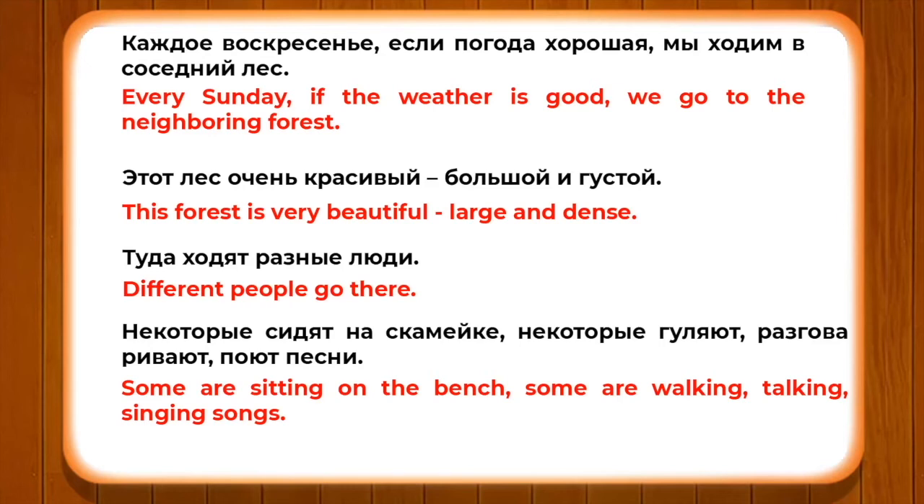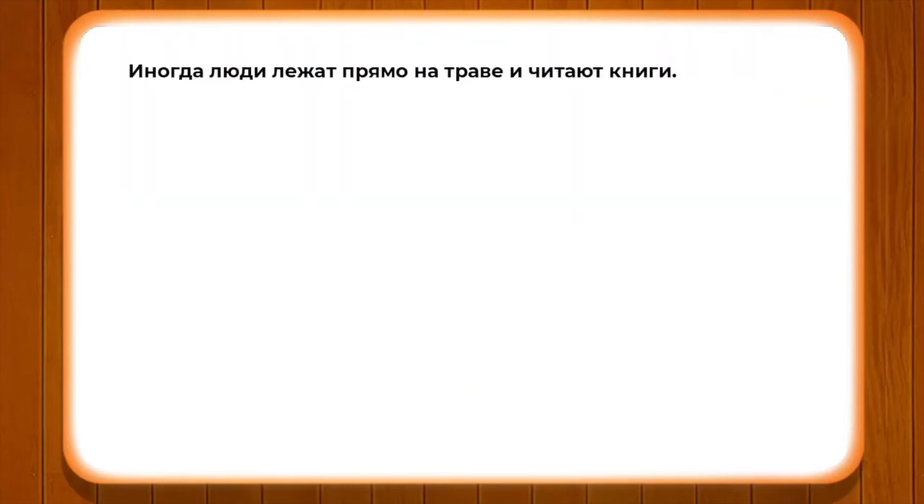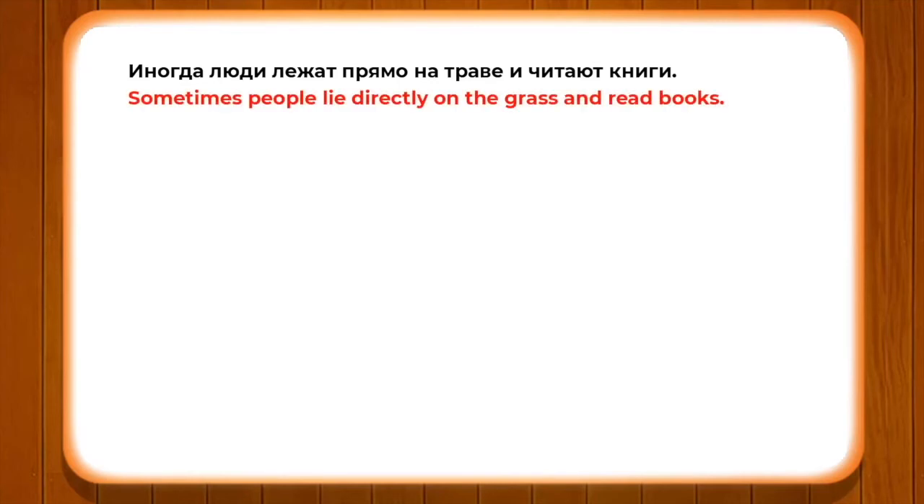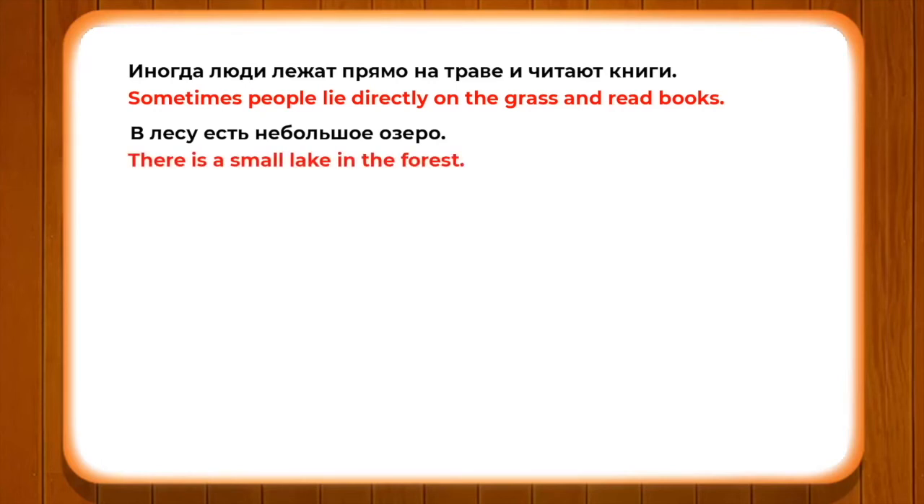Alright, now let's go ahead and complete the text. Иногда люди лежат прямо на траве и читают книги. Sometimes people lie on the grass and read books. В лесу есть небольшое озеро. In the forest. So, в лесу, prepositional case, whereas with the verbs of motion, в лес. Okay, this is the difference. В лесу есть небольшое озеро. In the forest, there is a small